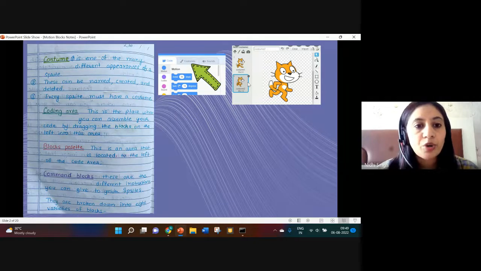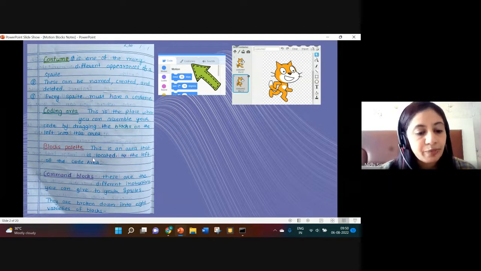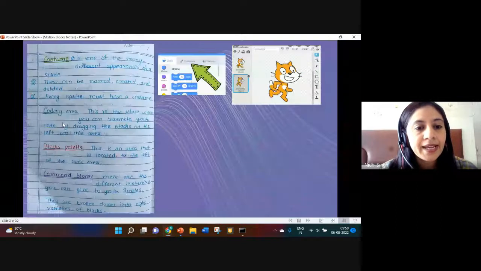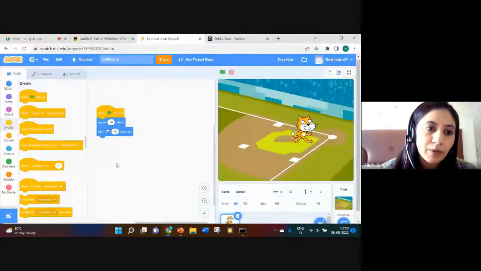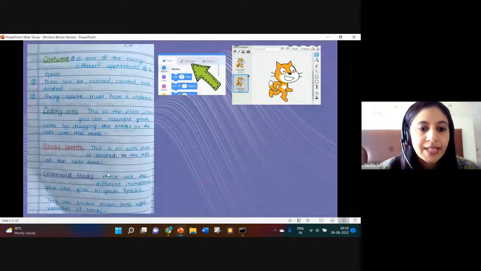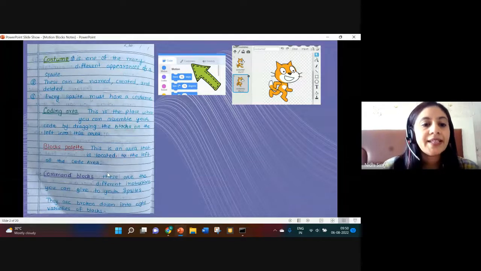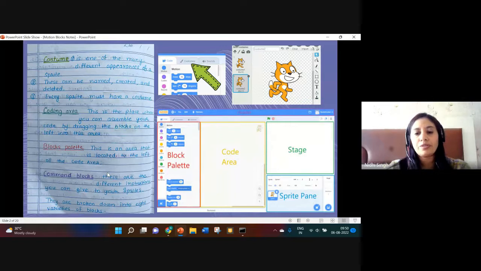Now let's talk about the code area. The same thing that I explained, code area or script area. This is the place where you can assemble your code by dragging the blocks from the blocks palette. This is the blocks palette, from where we are bringing command blocks to the coding area. And these are the command blocks. These are the different instructions that we give to your sprite. They are broken down into 8 varieties of blocks.